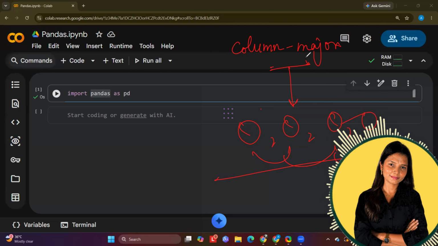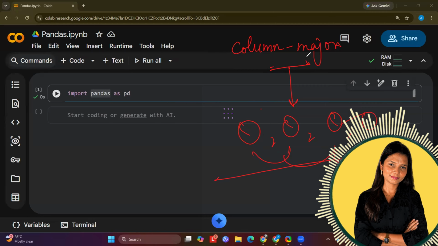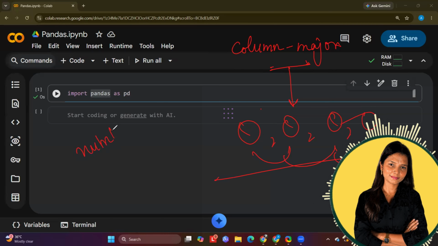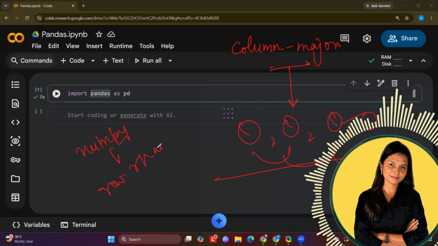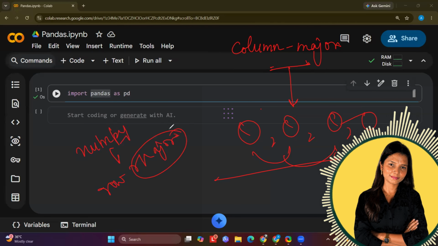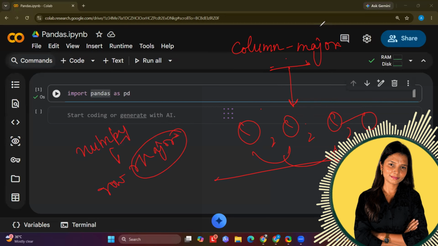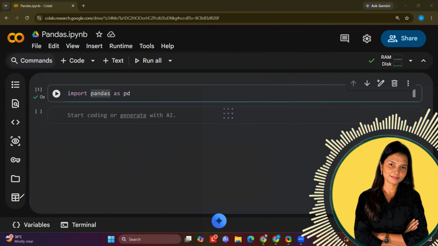It means everything that you are going to create, basically if you are going to create a series in pandas, it will be created in the format of a column. And when you are creating an array in NumPy, it goes as a row measure. It means NumPy will print the output horizontally, pandas will print it vertically.